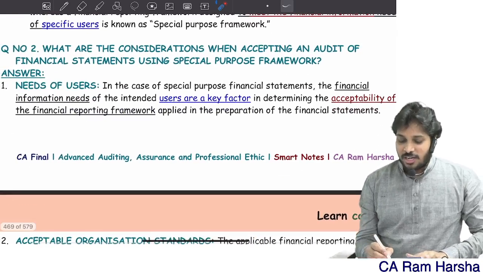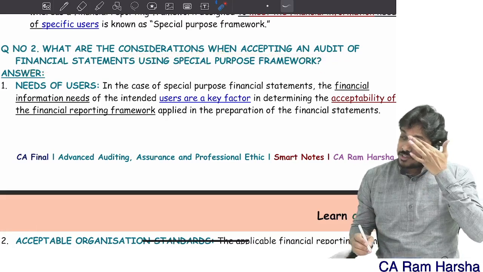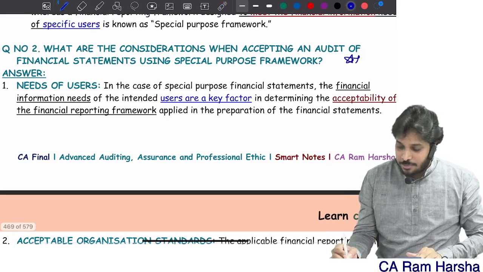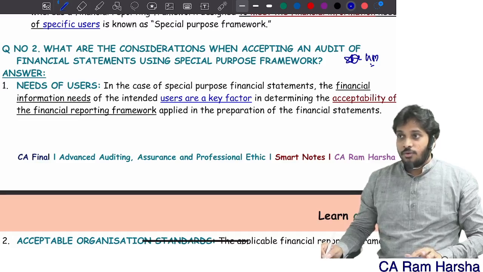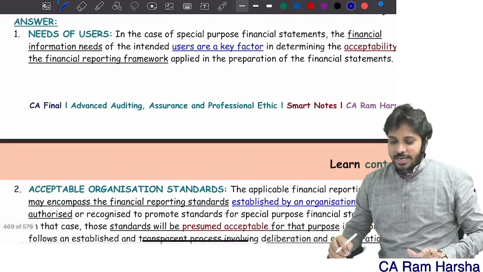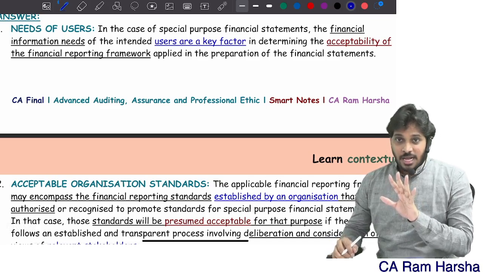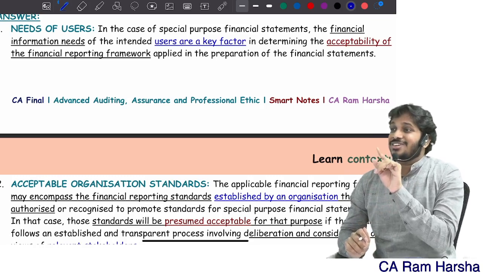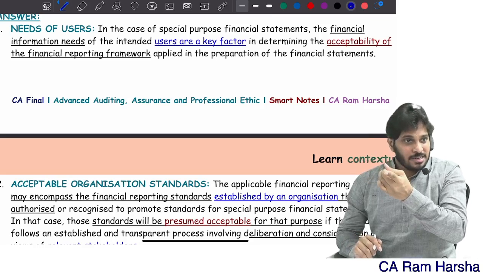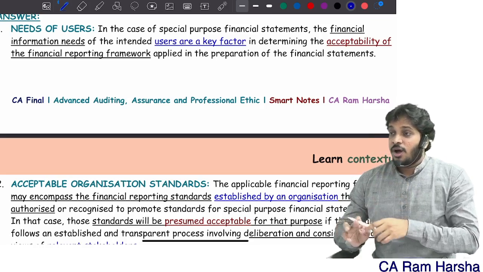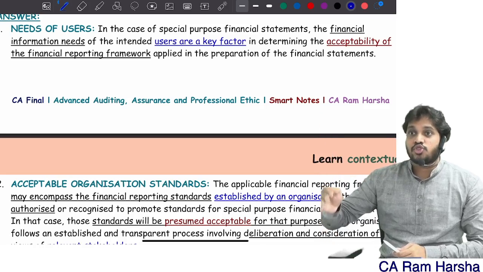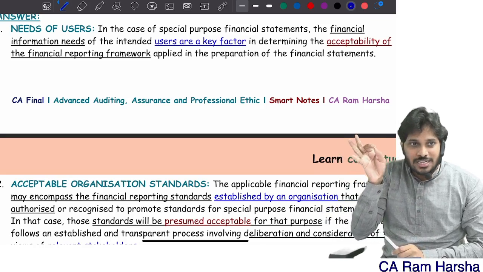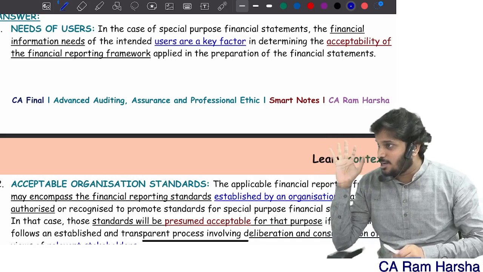Next. So whatever I have told is included in the entire first question. Now, what are the considerations when accepting an audit of a special purpose framework? This is an important question, a 4 marks or 5 marks question straight away. What does the auditor have to consider when accepting an audit of special purpose financials? Very simple. The first thing I look at is, who is the user? What is his requirement? What rules and regulations did he give so that the requirement will be met? I will first analyze the user requirement, the needs of the user.